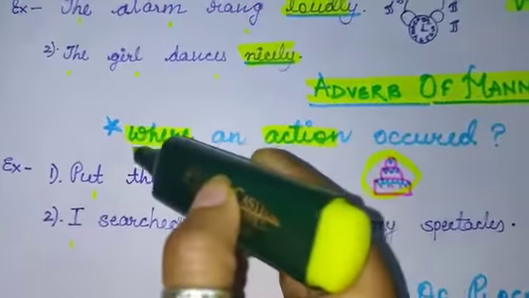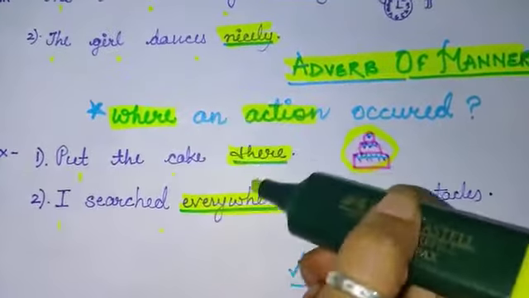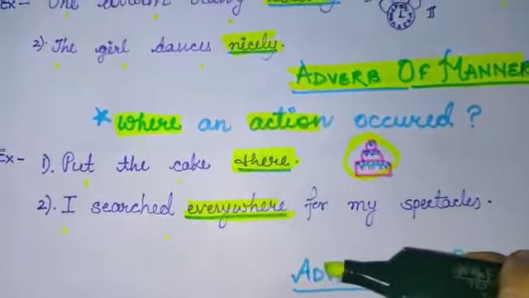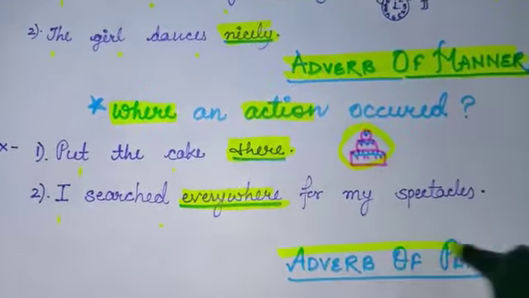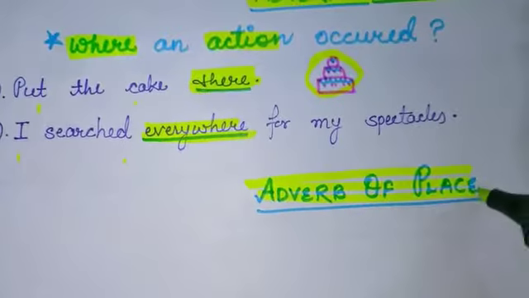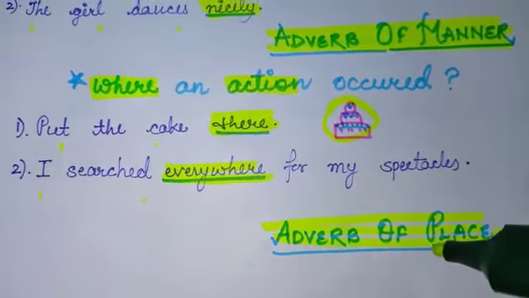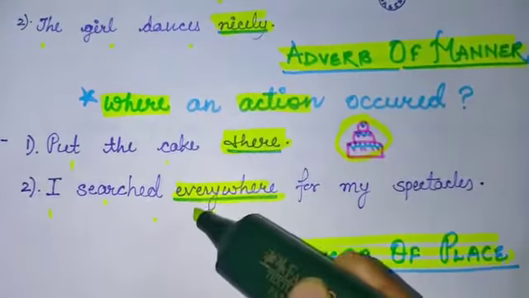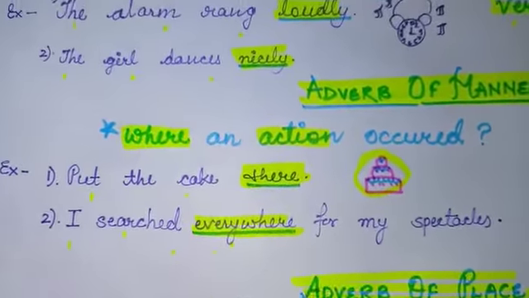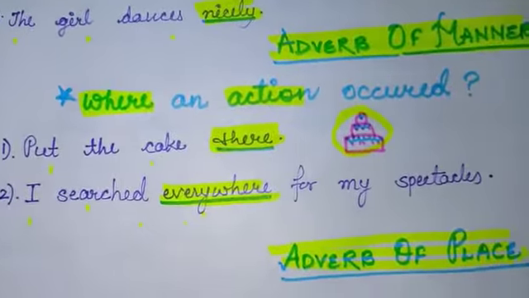So हम यहाँ पर question पूछ रहे हैं where, और हमें answer मिल रहा है about a place. So this type of adverb is known as adverb of place. In this type of adverbs, we usually tell where our action occurred. हम काम कहाँ कर रहे हैं या हमने कहाँ काम किया है. Okay.